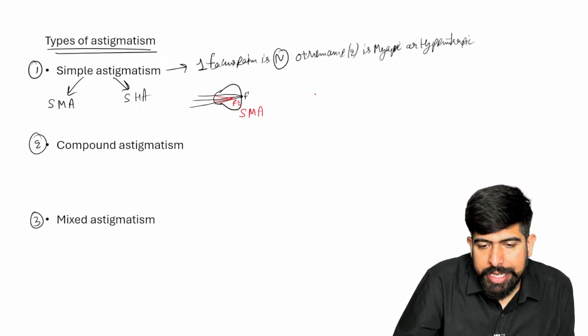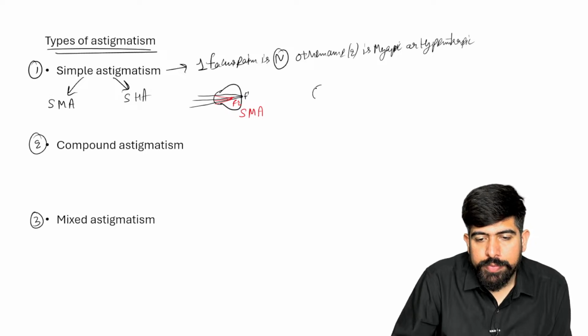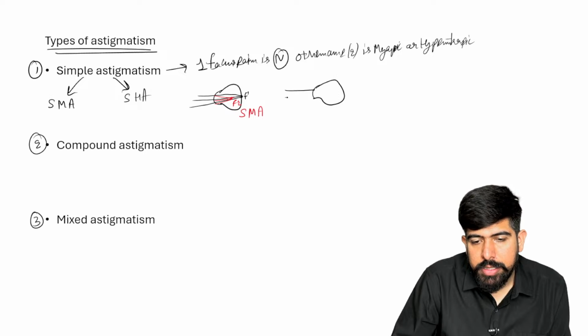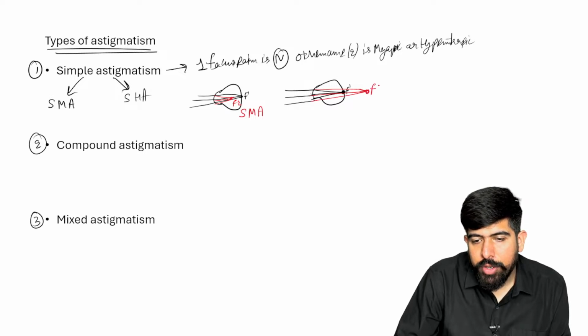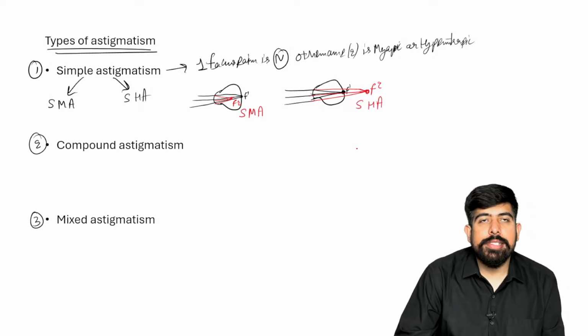It can happen like that, and it can be seen in hypermetropia also. If it is seen like that, there is one focus point which is on the retina, this F1, and the second focus point is behind the retina. So this is your F2. So this is what? Simple hypermetropic astigmatism.